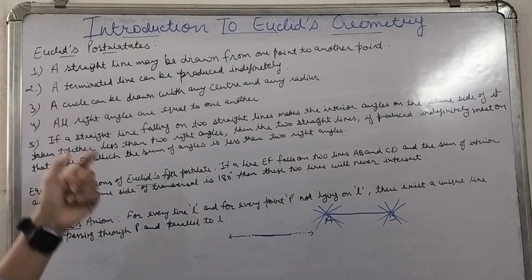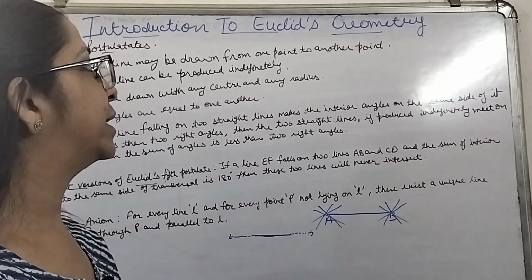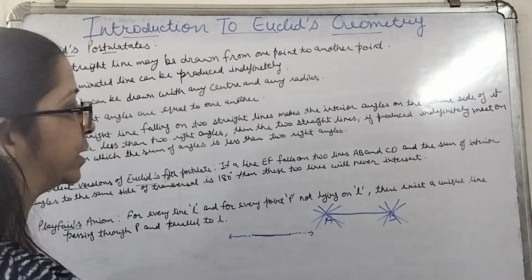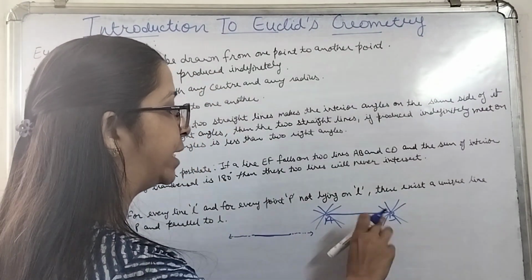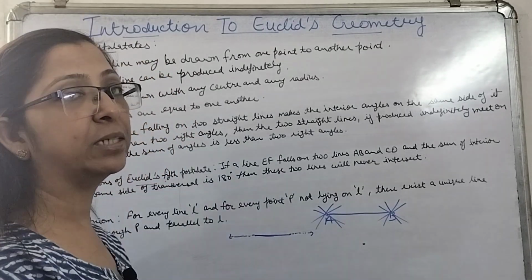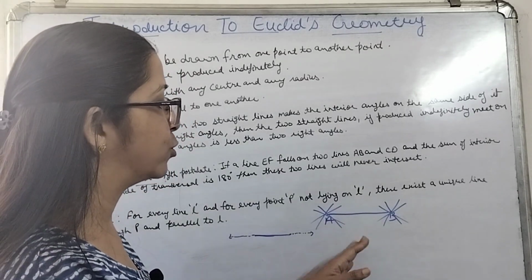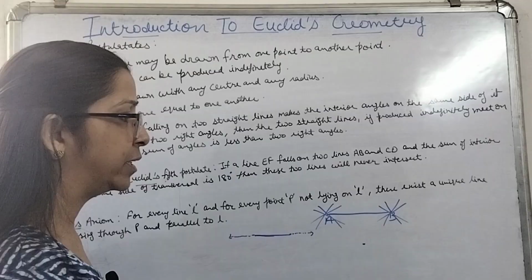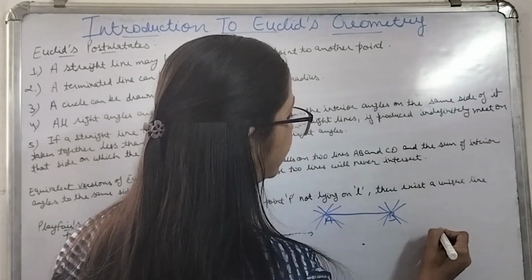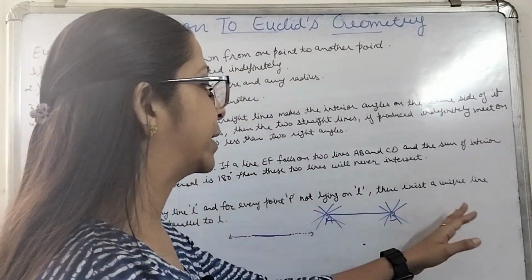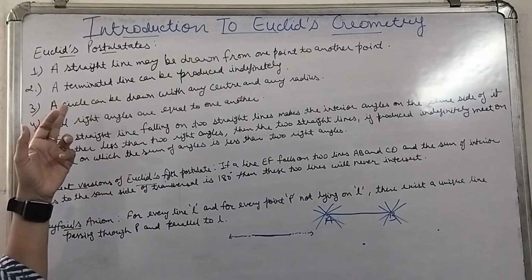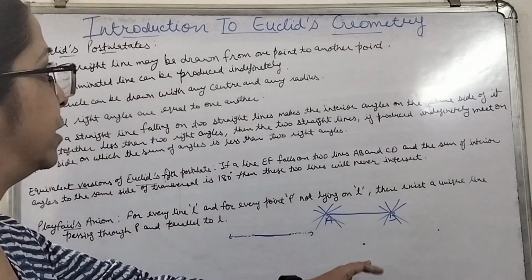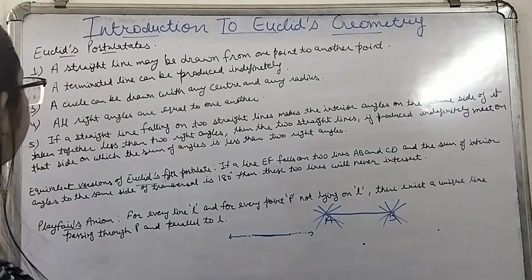The third is: a circle can be drawn with any center and any radius. Suppose I take this as the center. From this center we can draw a circle with 2 centimeter radius, with 3 centimeter radius, 4 centimeter radius also. And if I take this as the center, then also I can draw a circle with any radius. So we can say a circle can be drawn with any center and any radius.